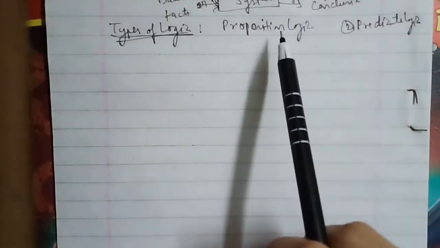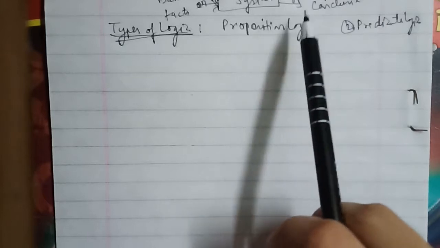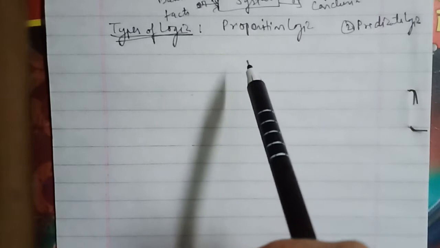Propositional logic is the simplest form of logic, where all the statements made are propositions, and a proposition takes only two values: either it is true or it is false. For example, it is raining, it is sunny, diamond is a hard material.